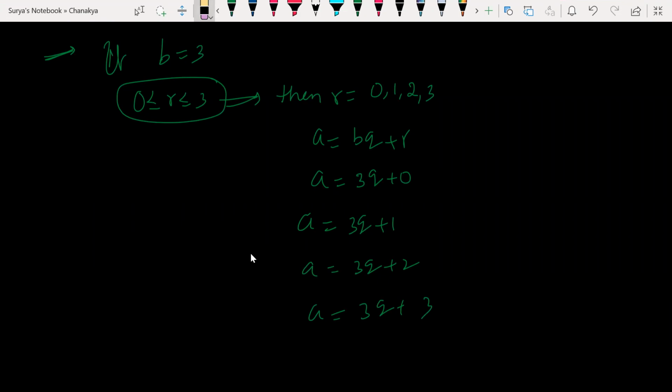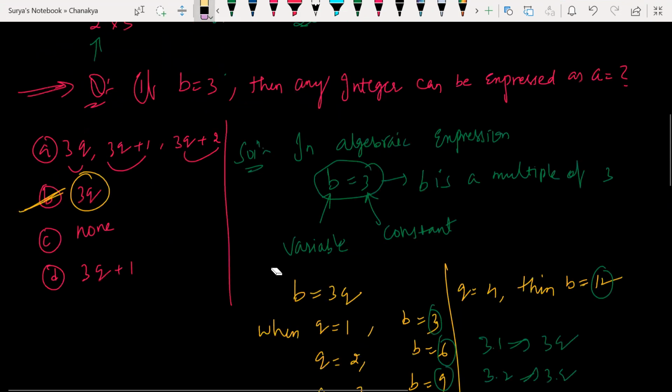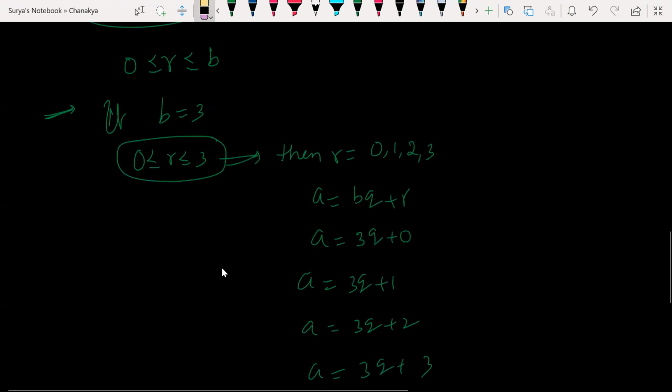See here, but what are the options given? The option is 3q plus 2, right? But we get R is equal to 3 as well, right here. You understand? R value is 0, 1, 2, 3. If you take till 2, only option A is going to be correct.